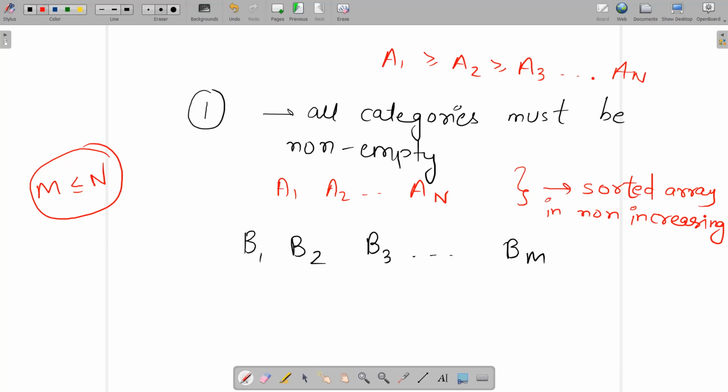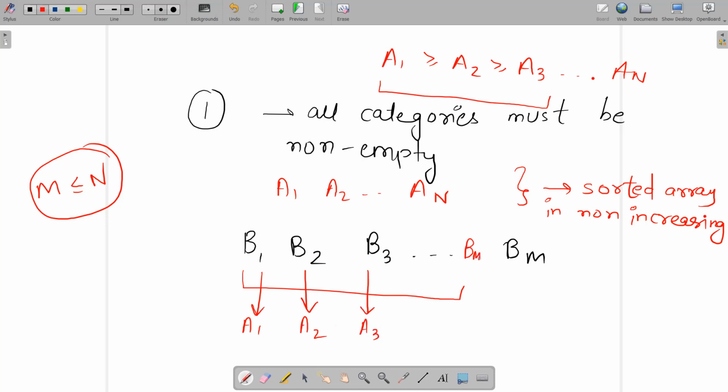So what I will do is assign the first m minus 1 categories, b1, b2, up to bm minus 1, with the first m minus 1 greatest values. So b1 will be assigned a1, b2 will be assigned a2, b3 will be assigned a3, and so on, and bm minus 1 will be assigned am minus 1.